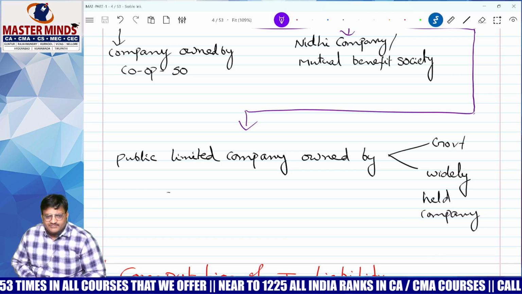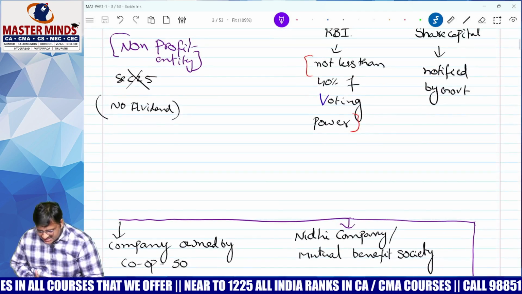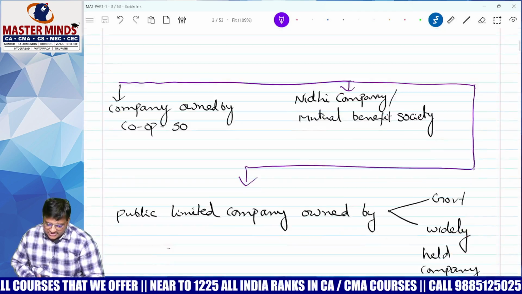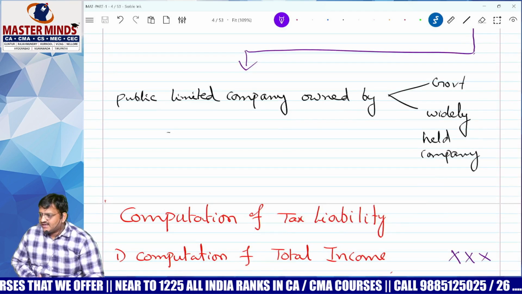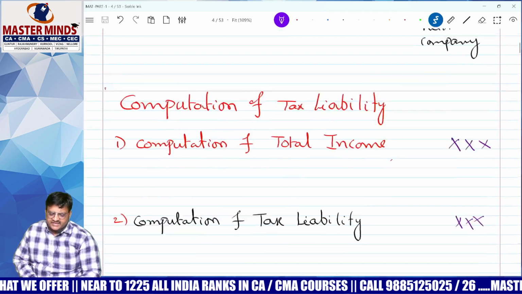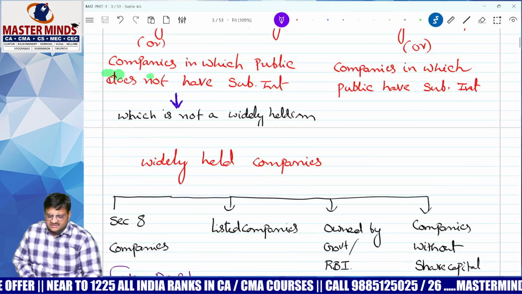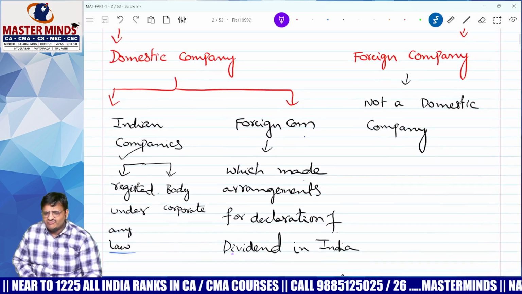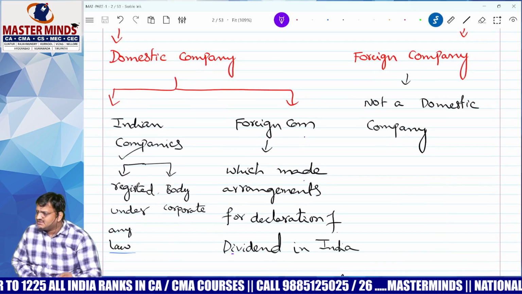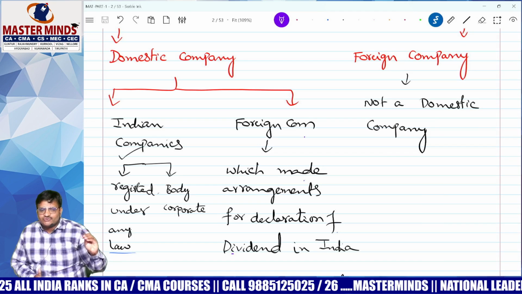Next one, company operated by cooperative society. Next one, company without share capital. This is the topic. Understood? Yes. Now we are entering into the core syllabus. This topic is important. Believe me, very, very important. Without this, you will never ever get the question paper.